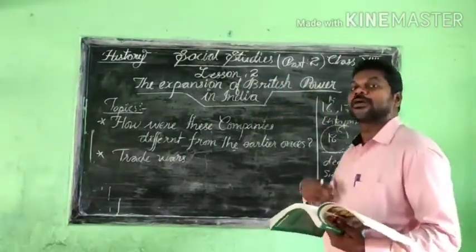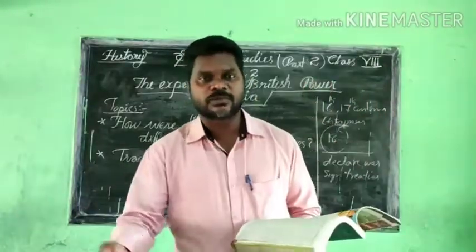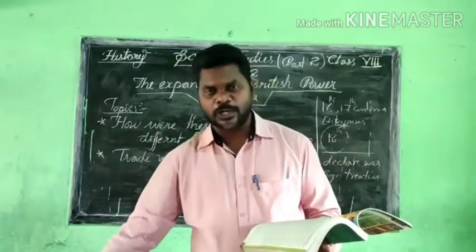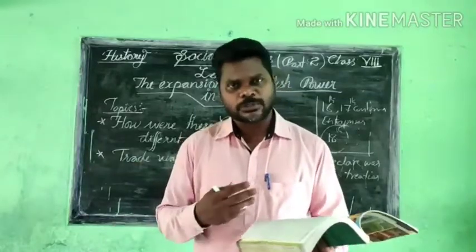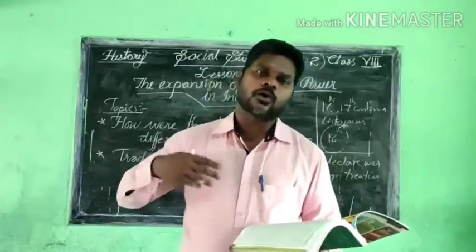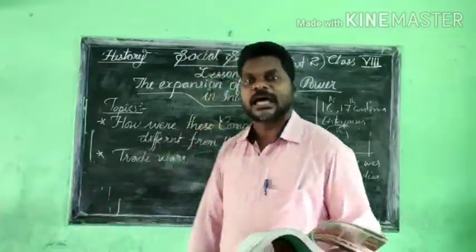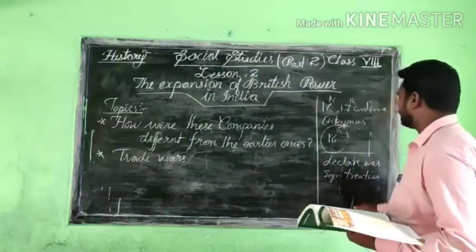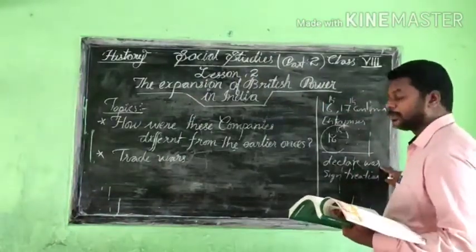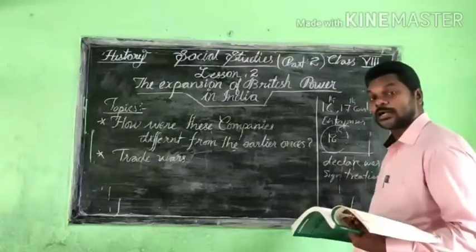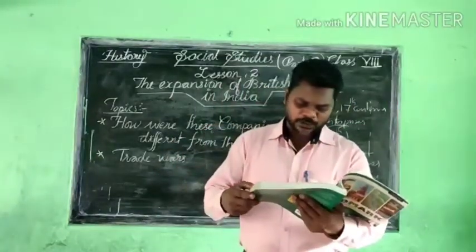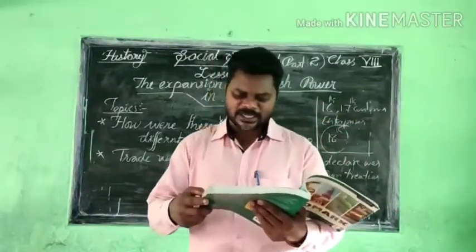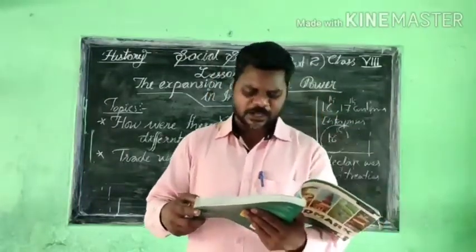They were agreeing on something: okay, we should not do this, we should do this only, we should be in our own territory only, and whatever we are always doing, only that we will do. We cannot go beyond that. For that purpose they made treaties with the other European companies, and they also declared war in between, even in India. And they used powerful navies to extract toll taxes from other ships.